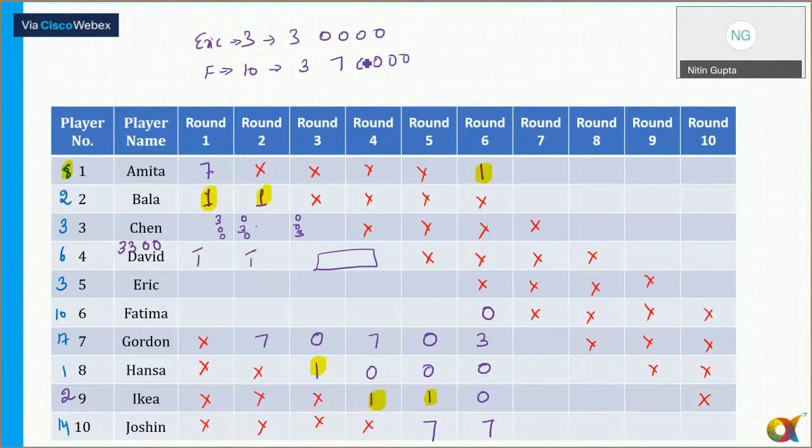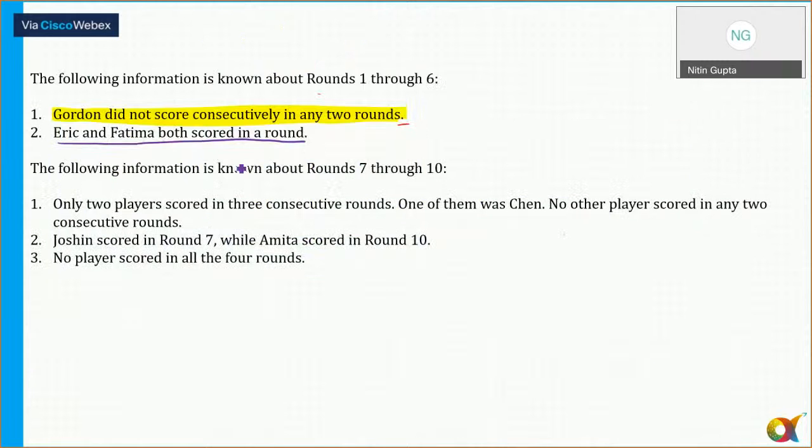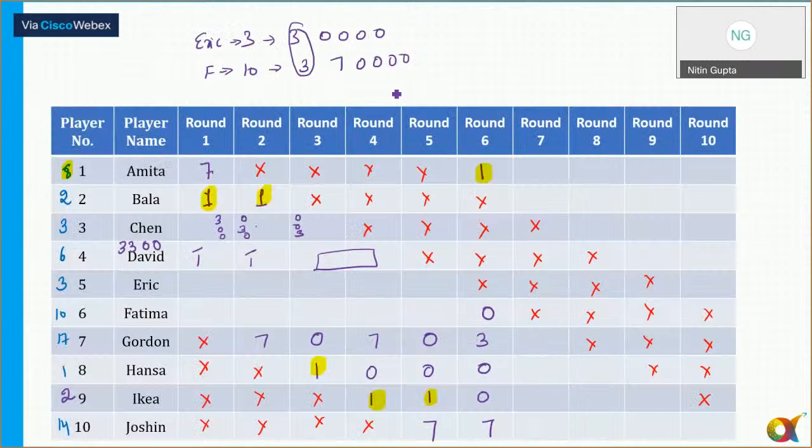Fatima will get 0. Now both Eric and Fatima, they can't get a score of 3 in the same round. Yes or no? So when statement number 2 mentioned that Eric and Fatima both scored in a round, it means that in that round Eric scored 3 and Fatima scored 7. So 3 and 7 should come in the same column for Eric and Fatima.